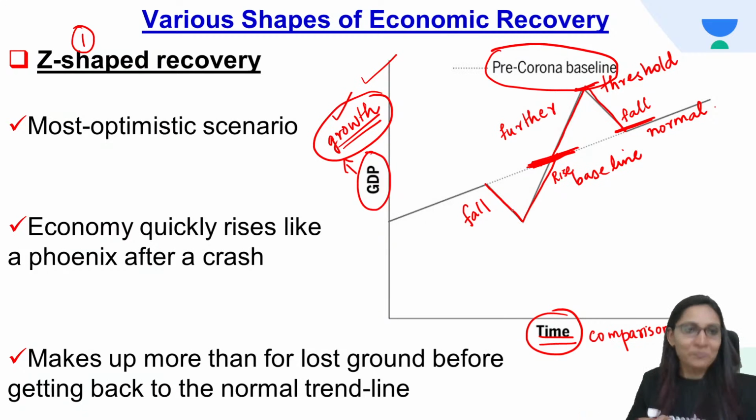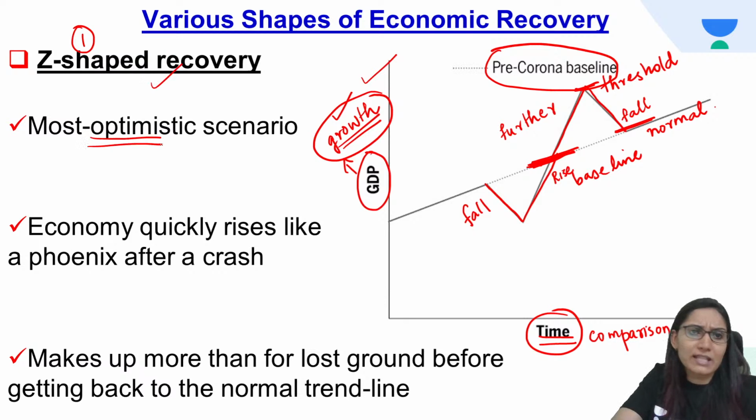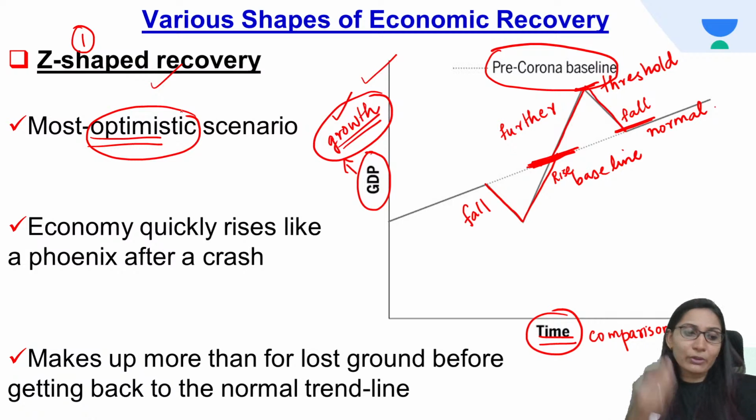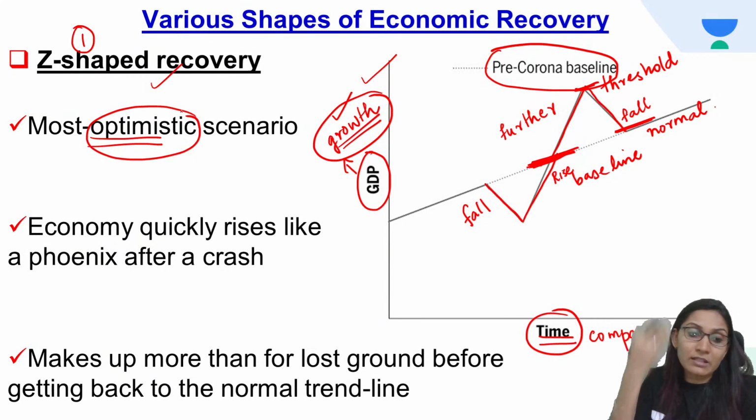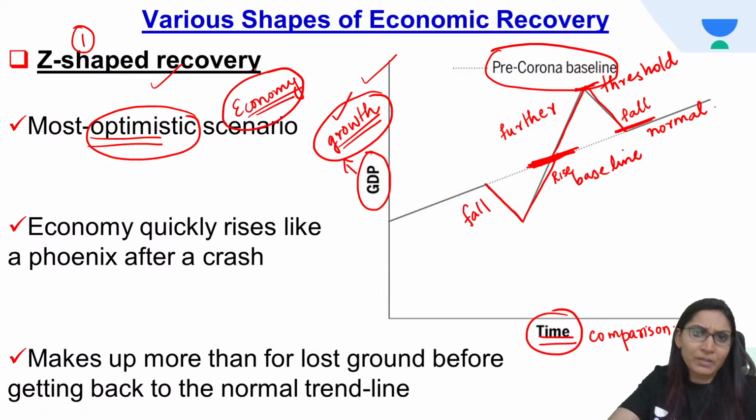Okay, don't worry. So the Z-shaped recovery is the most optimistic scenario. Why is it the most optimistic scenario? This is because even though there was a fall in the economy, it has risen to normal, and from there it has even risen further. That is, even more than normal, the growth has reached. It reaches a certain threshold. So it's the most optimistic scenario for an economy. It gives positive signals about the growth of the economy.